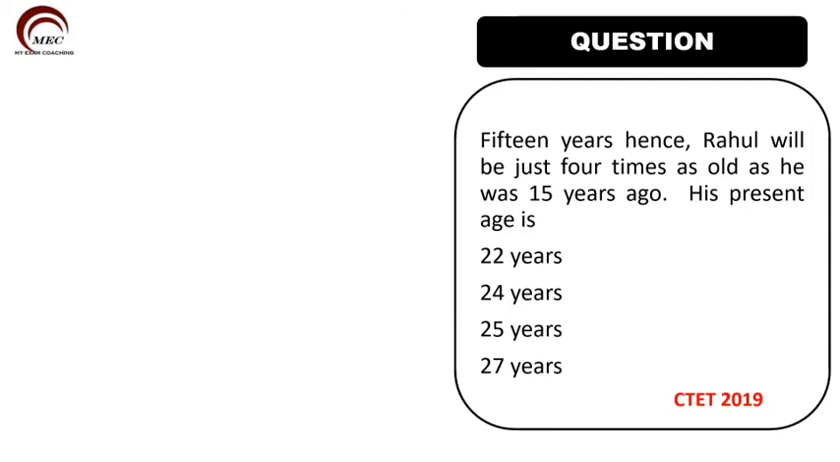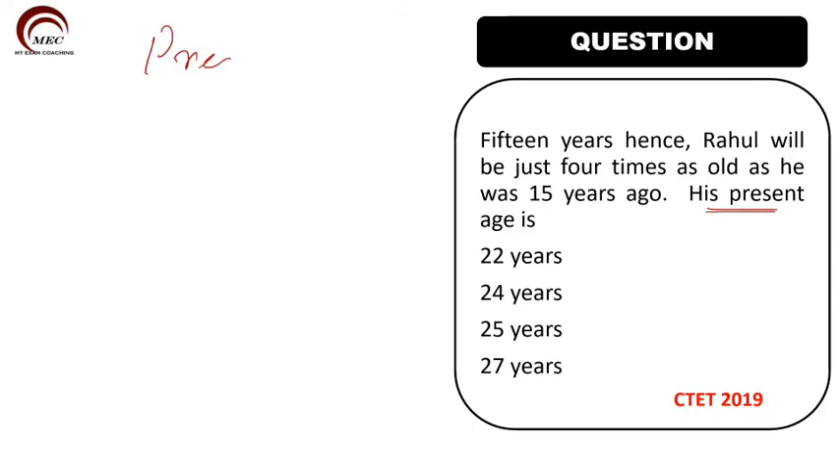This question is selected from CTET 2019, CTET paper 2019. 15 years hence, Rahul will be just 4 times as old as he was 15 years ago. His present age is what? So here we are talking only about Rahul. Let the present age of Rahul equal to X. What we want to find out? The present age is what we need to find out. So the unknown quantity that we need to find out, let us take that as X.